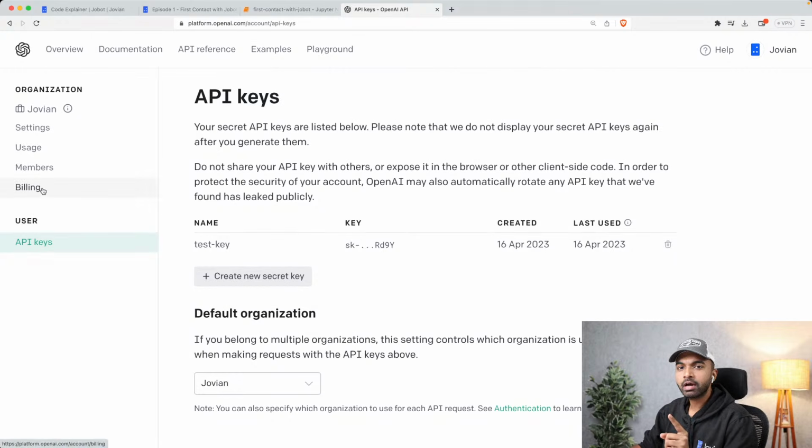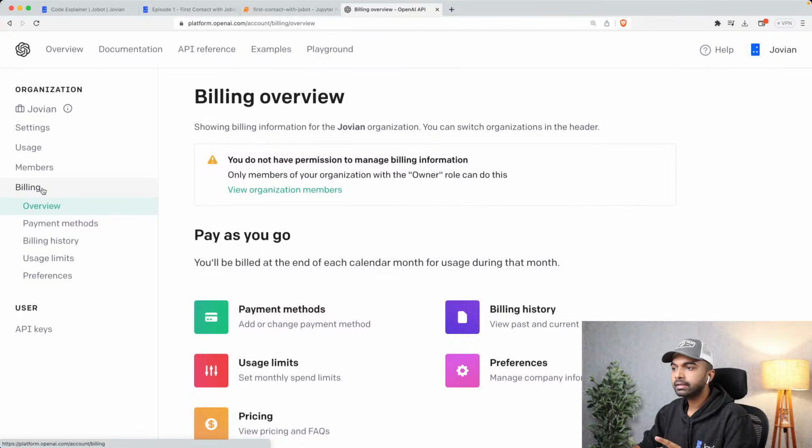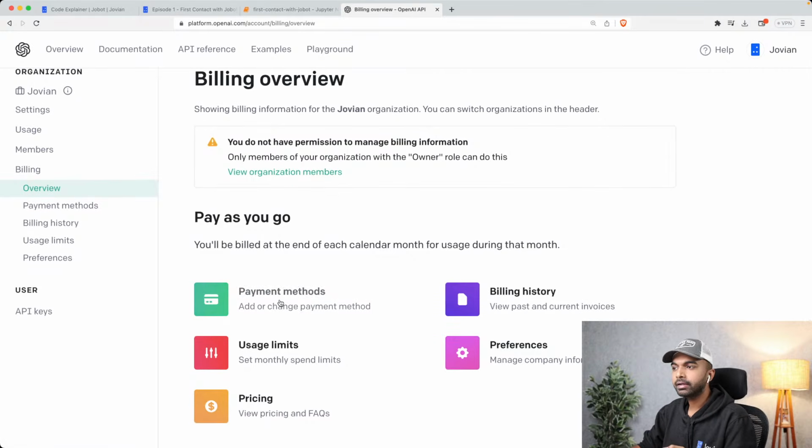Now, one thing you will also have to do is go into billing and provide a payment method. OpenAI gives you some credits. They give you about $18 in credits for experimentation, but your phone number has to be verified and you need to have a proper payment method or a credit card on file. And you can set a usage limit so that you never actually get charged, but they require you to verify your credit card to actually use the API.